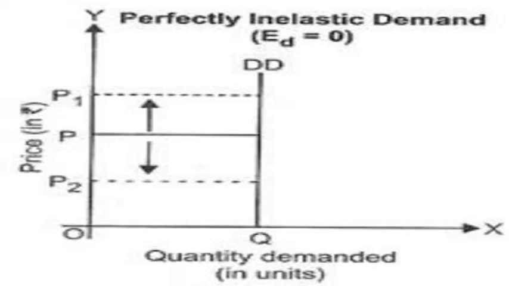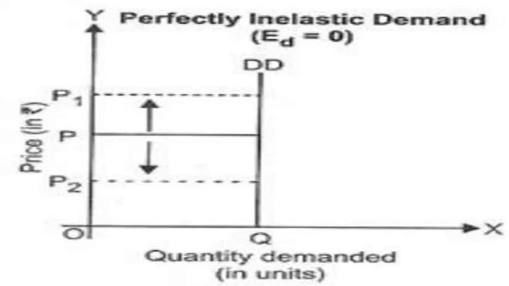Even though the price has increased from P to P1, the demand remained constant. Hence, this diagram represents constant demand. The response of demand to a change in price is nil. In this case, ED is equal to 0.